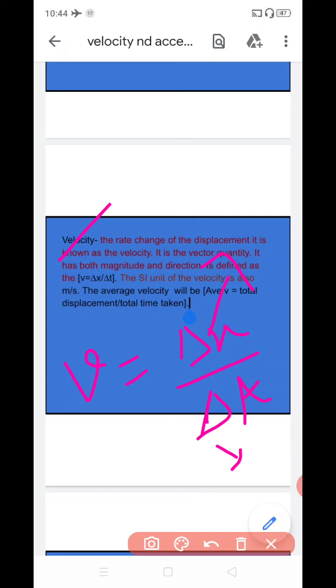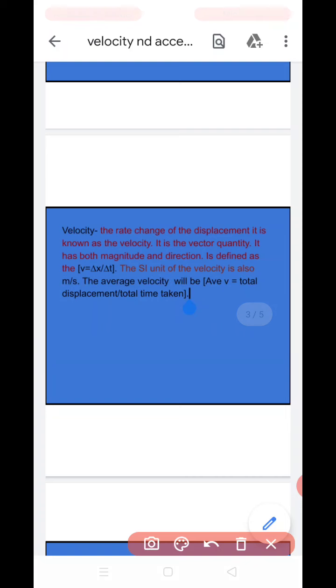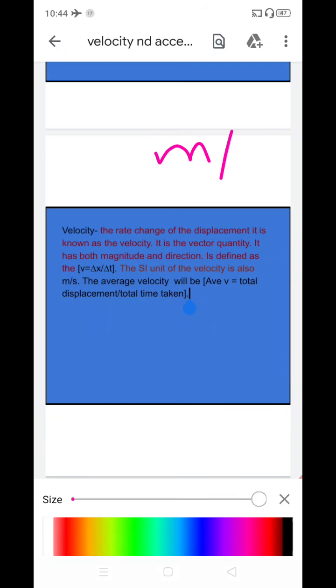It is a vector quantity. It has both magnitude and direction. क्या है? Direction शो करता है. Clear? The SI unit of the velocity is also meter per second. Meter per second. And the dimension of the velocity is LT minus 1. Clear?